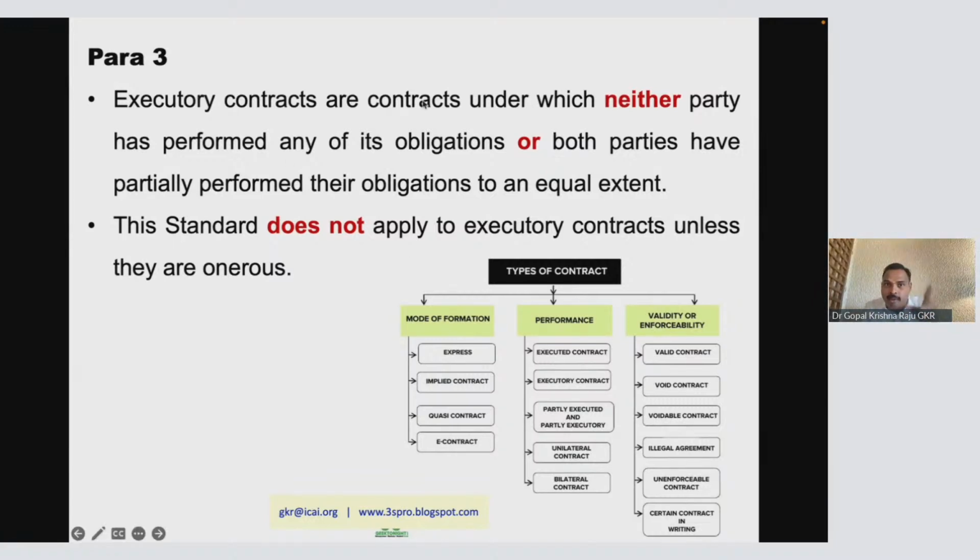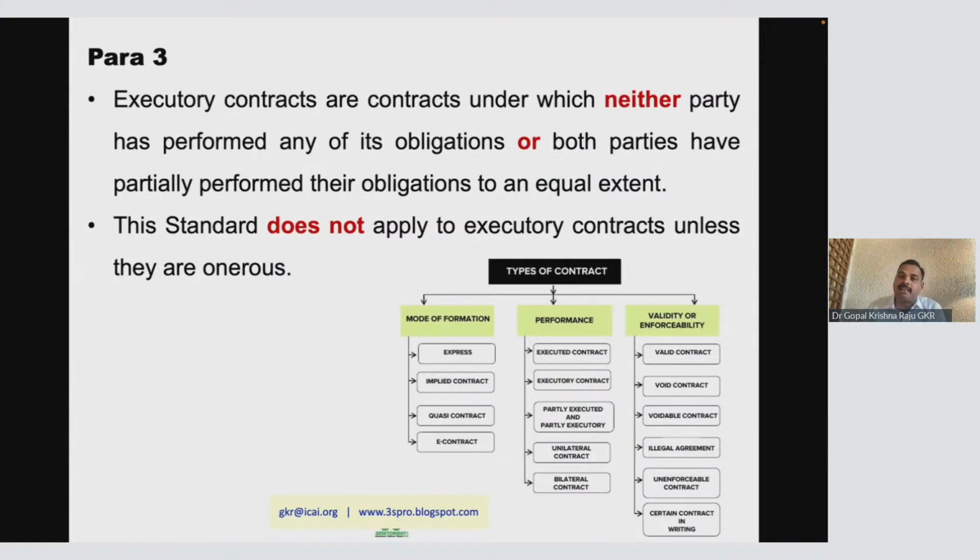But the executory contract means neither party has performed any of its obligation, or both parties have partially performed. That means it has to be performed. That is what's called executory contract, not yet complete. Neither have you started, or you have partly started. So executory contract means you will have a cost for it and revenue for it. Now the revenue is higher, cost is less.